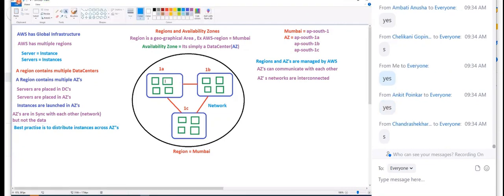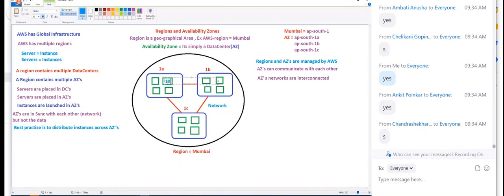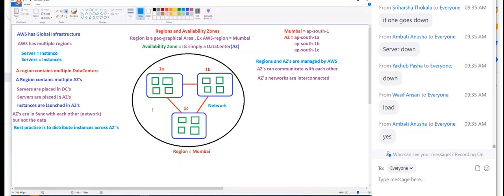Okay, now you tell me the scenario. Now we have put all these 10 instances, or 10 servers, in one availability zone. What is the problem? Why can't I put all my 10 machines in one availability zone? Yes. Boom. If one availability zone goes down, all your 10 servers are gone.